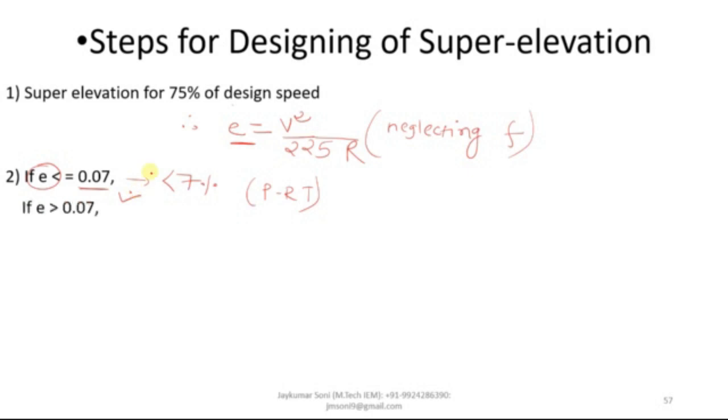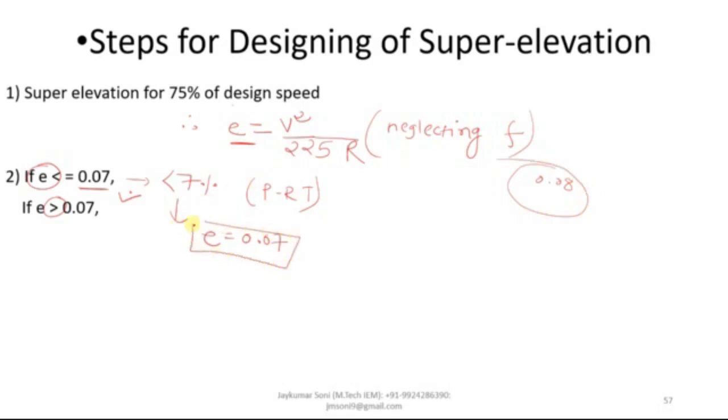But if the value of E is greater than 0.07 or exceeds 0.07, then you need to provide the maximum super elevation equal to 0.07. Means if you calculate the value of E and it comes out as 0.08, which is greater than 0.07, you still need to take the value of E as 0.07 only instead of the calculated exceeded value.